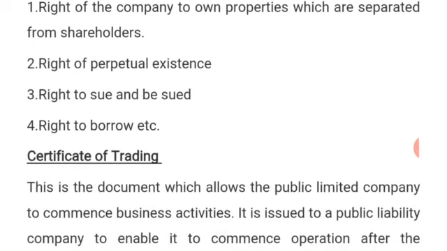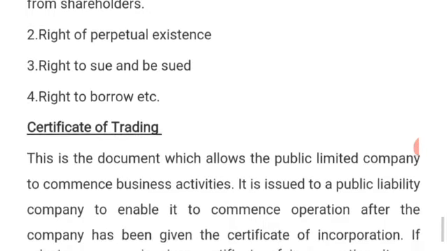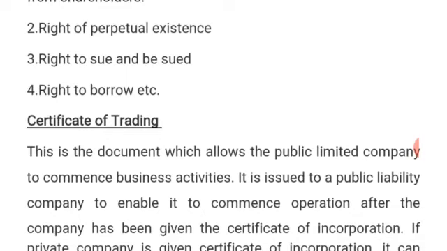Also, such a company can sue another individual, company or business in its own name. For example, First Bank can sue another bank or another business in its own name. It can sue another individual in its own name. That is what is meant by the right to sue and be sued.